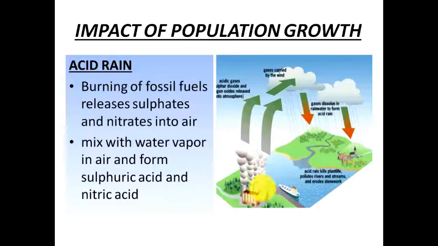So the harmful gases which are released from the industries come back down to the earth, and in some way or the other it reaches our body, right? And these are very harmful gases. So this is what is called acid rain. So acid rain is also one of the major impacts that is caused because of the growth in the population.